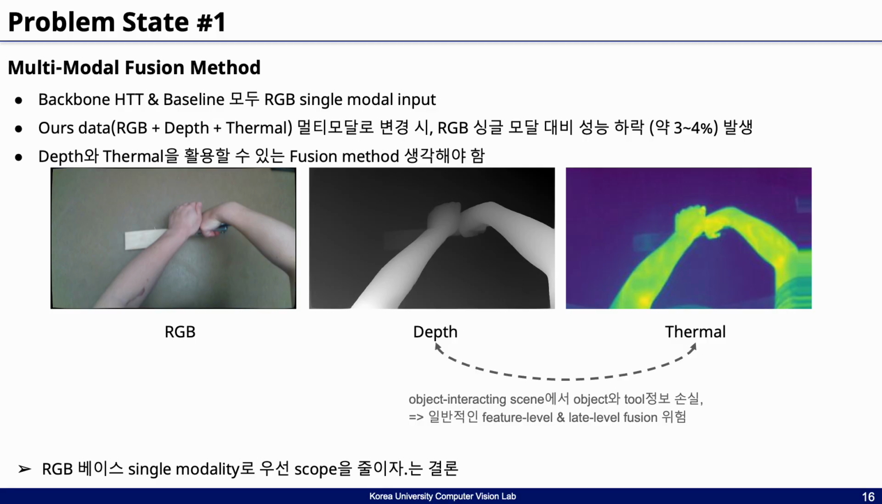The current HDT backbone and our baseline models are all designed to operate on RGB-only input. However, despite having access to additional depth and thermal data, we've found that these modalities often present challenges. For example, objects may not be visible in the depth or thermal views while only the hand is clearly captured. Due to such discrepancies across modalities, we concluded that conventional multimodal fusion strategies are unlikely to yield performance improvements in action recognition under these conditions.